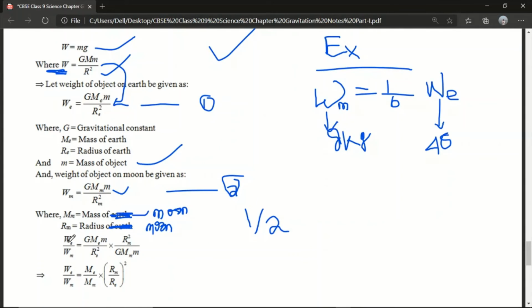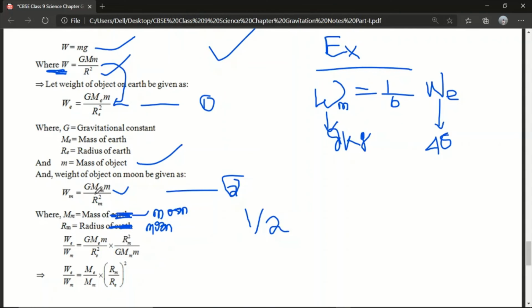So WE by WM is equal to capital G into capital ME into small m by RE square, and we have just to make the second one a reciprocal because it will be divided. So division will be replaced by multiplication when it is reciprocal.